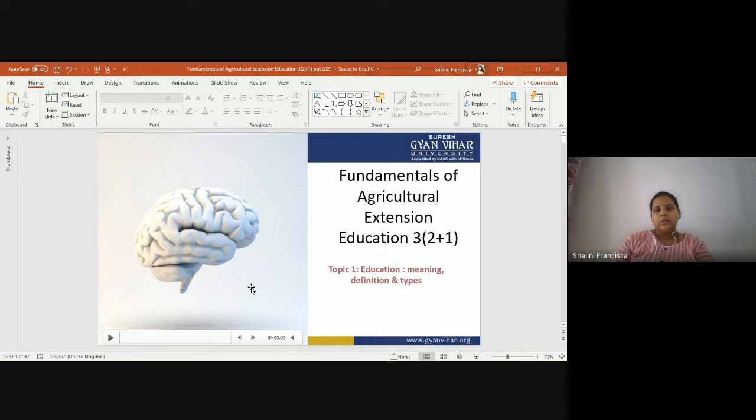Actually, as the subject says, fundamentals of. Fundamentals means the basics or the foundations of some particular area or particular subject. Agriculture extension here means whatever the basic fundamentals, extension things we are going to apply in agriculture extension and education. Here, the third component that comprises this subject is education.